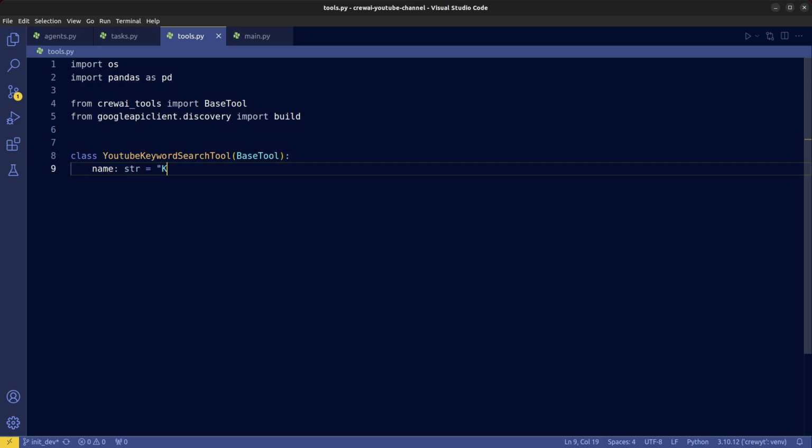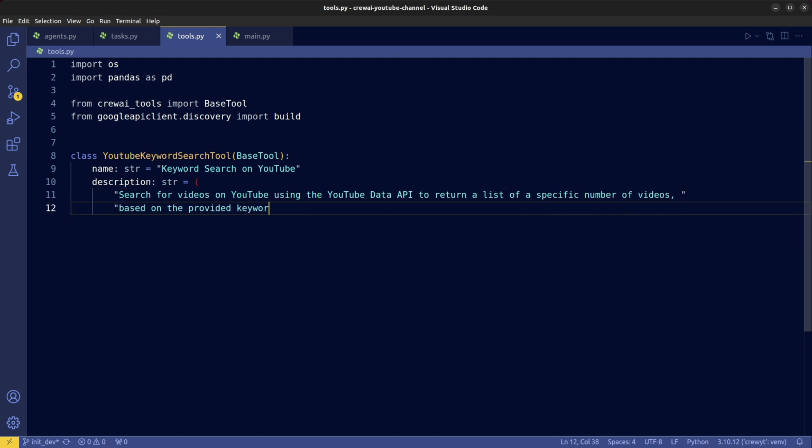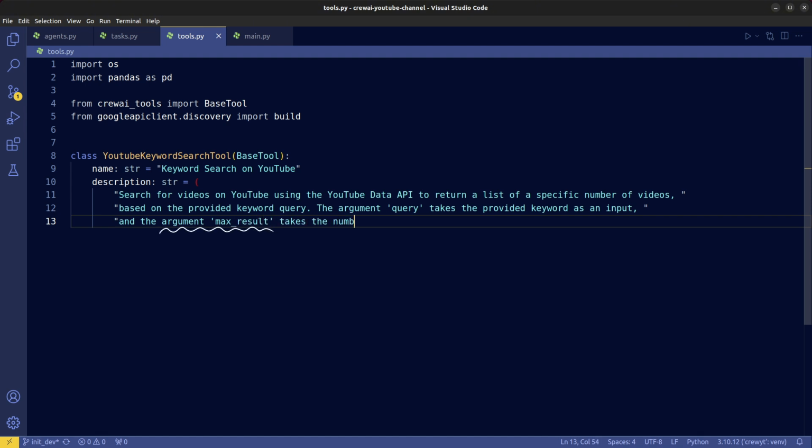Name the tool, give it a clear title that conveys its purpose. The description of the tool is very important. Make sure it's written in a way that the agent can easily understand how and when to use this tool. And we explain the arguments for the underscore run function for the tool. Query refers to the keyword we'll be searching for using the YouTube Data API, which is the topic we give to our agents. Max results is the number of video results we'd like the API to return.